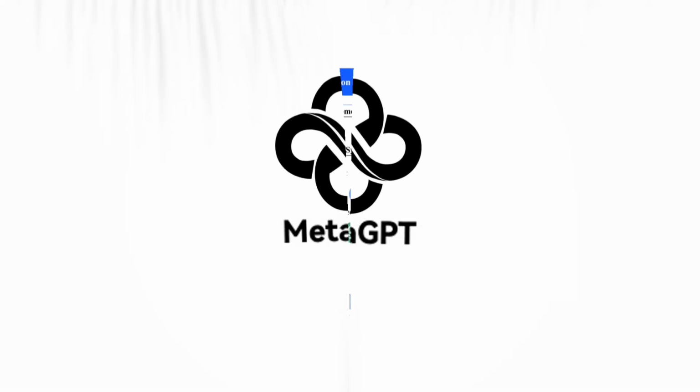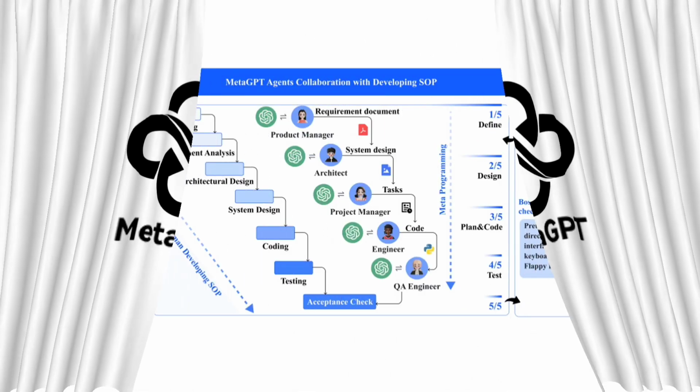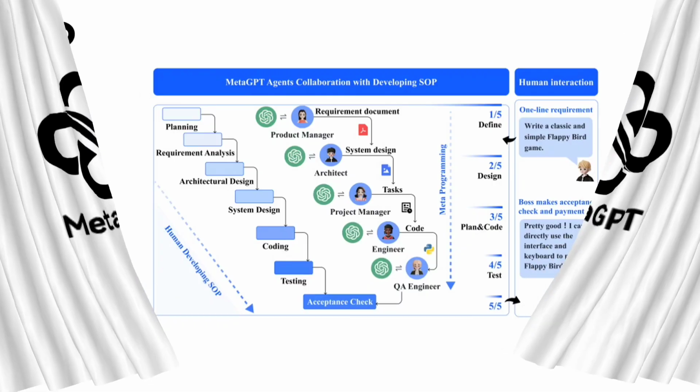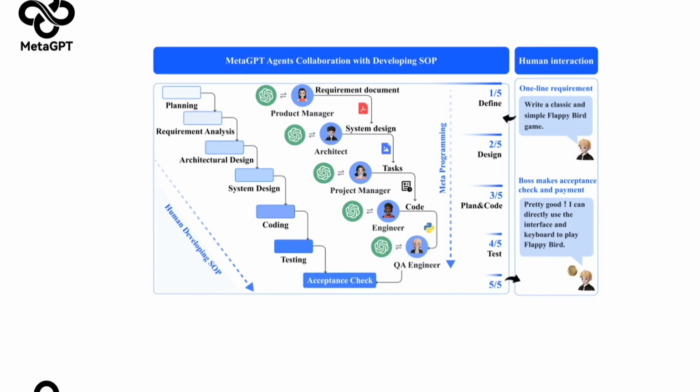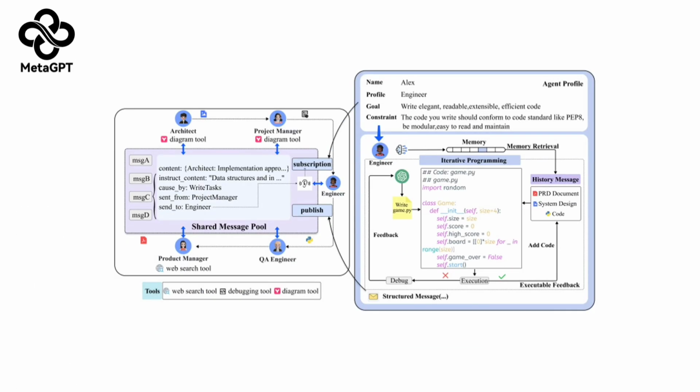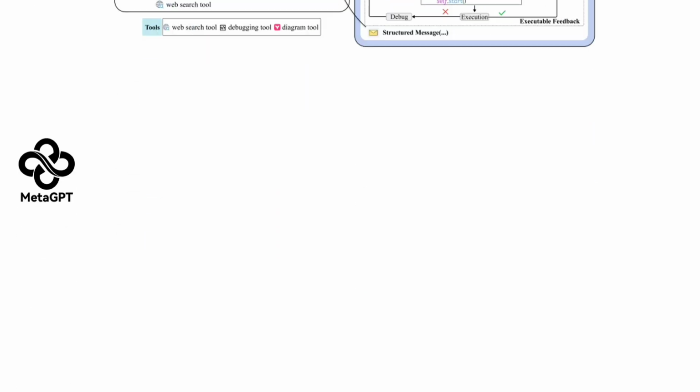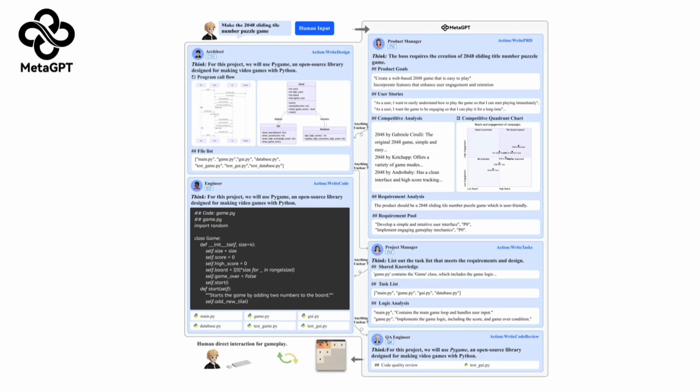MetaGPT. Developed by DeepWisdom, MetaGPT is an advanced metaprogramming and multi-agent collaboration framework based on LLMs designed to automate the software development lifecycle. The heart of its architecture is clear role specialization and the implementation of standard operating procedures (SOPs). These strict workflows guarantee tasks are executed consistently, achieving effective coordination. Each agent has a well-defined role with a specific profile, goals, and skills. The typical flow begins with a product manager creating a product requirements document (PRD). The architect translates this into a technical design, the engineer writes the code, and the QA engineer tests it.